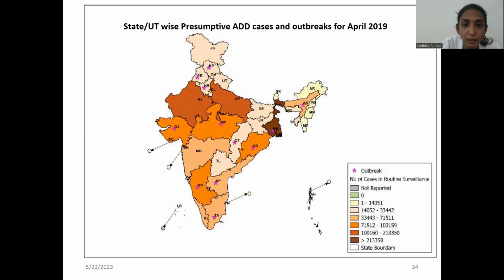West Bengal is having the most number of cases, that is 2 lakh cases. Okay, ADD cases. Okay, and if we see Tamil Nadu, it is coming around 70,000 to 1 lakh cases. So these states are also having higher number of cases: Rajasthan, UP.